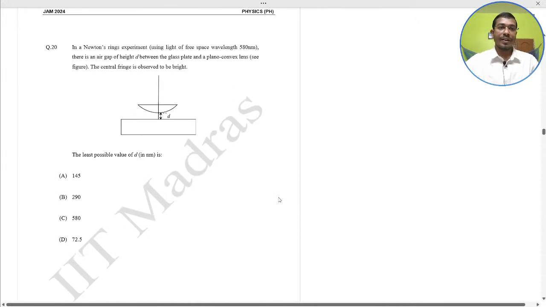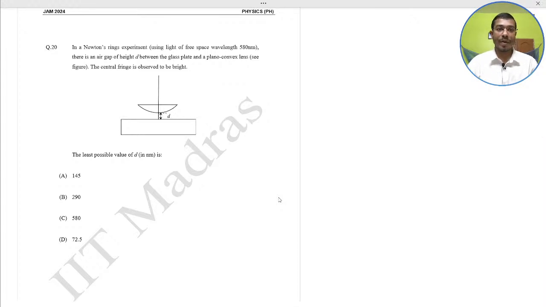Next, in a Newton's ring experiment, there is an air gap of height d between the glass plate and the plano convex lens. The central fringe is observed to the right. The least possible value of d is what? Conceptual question from optics. Do it yourself first.